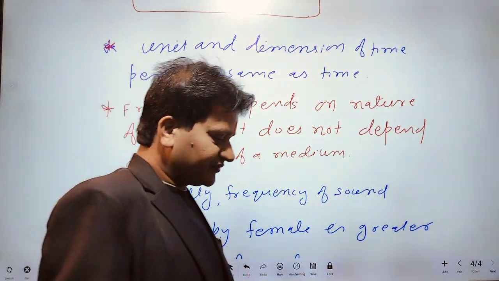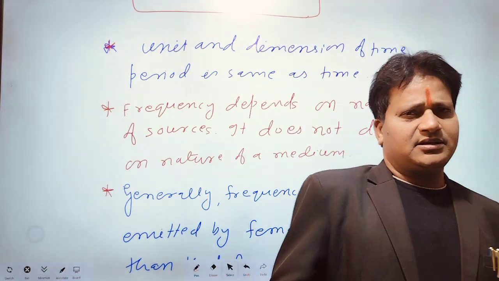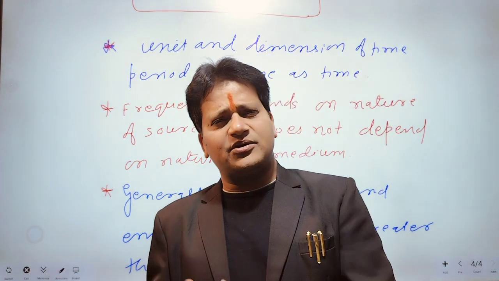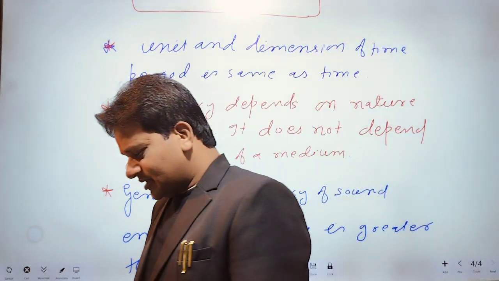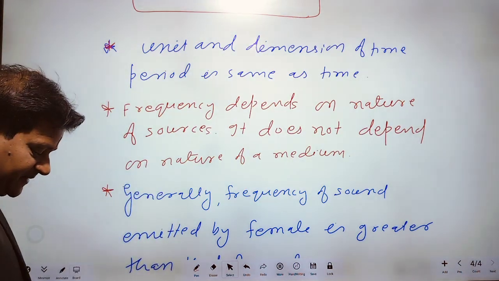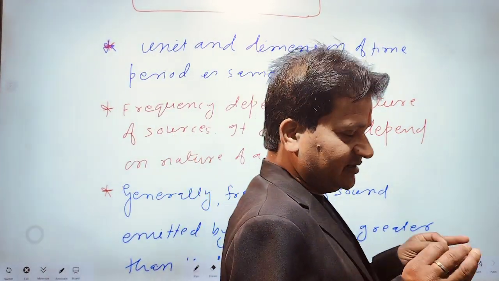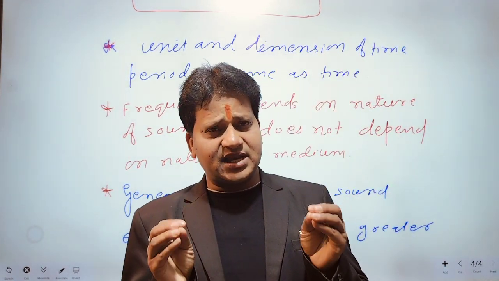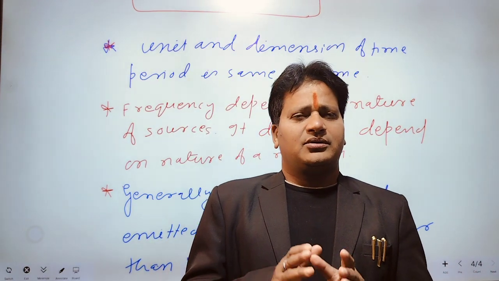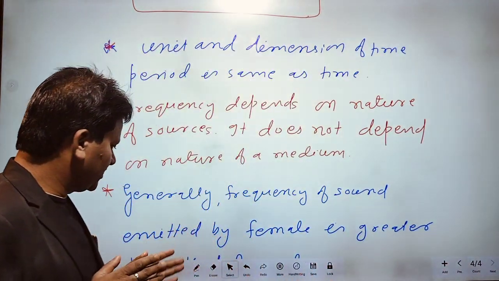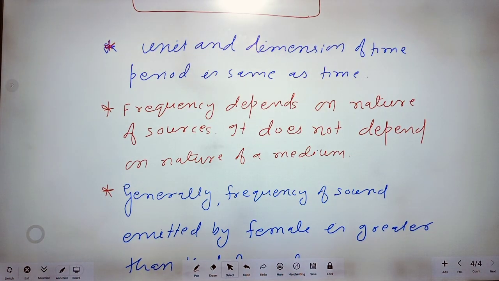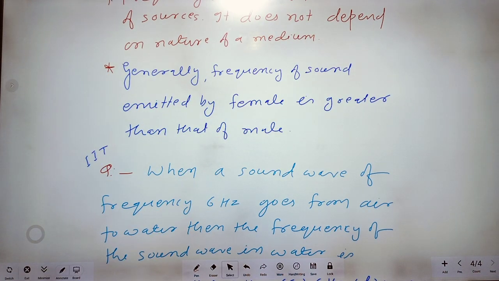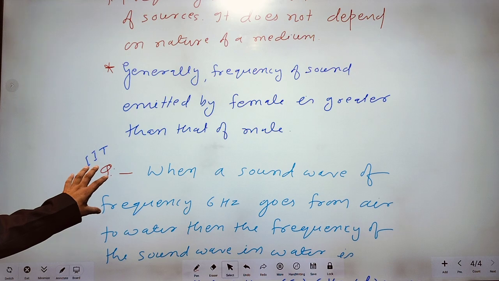Generally, I have observed that the frequency of a female is greater than that of a male. But the frequency of a child is greater than the frequency of a female. Generally, the frequency of sound emitted by a female is greater than that of a male.